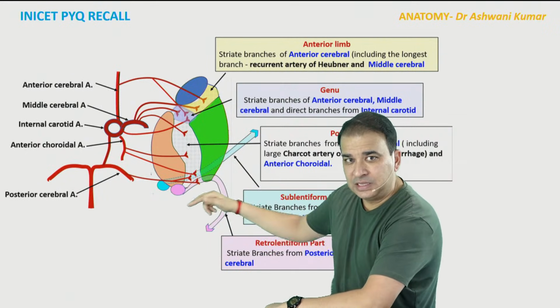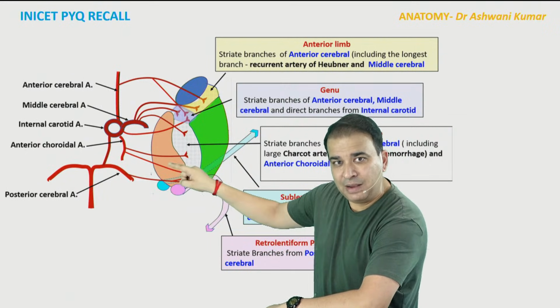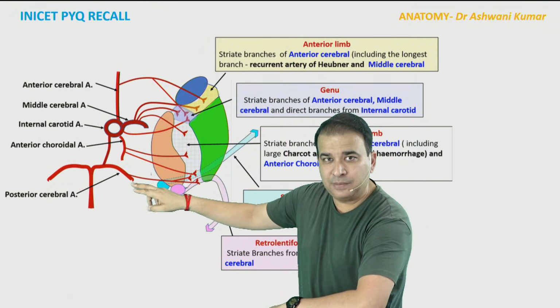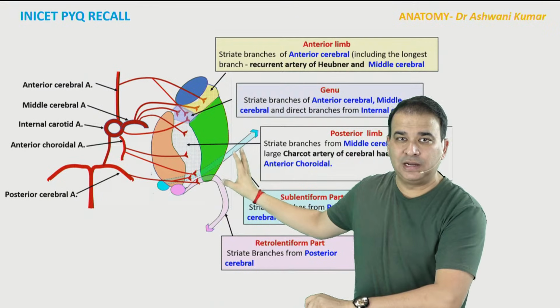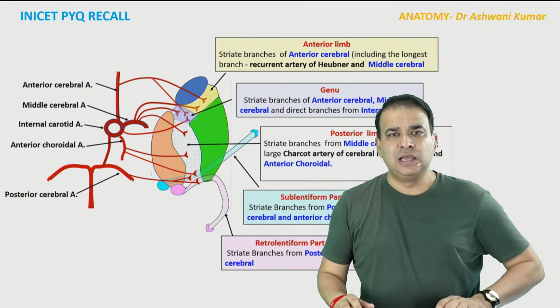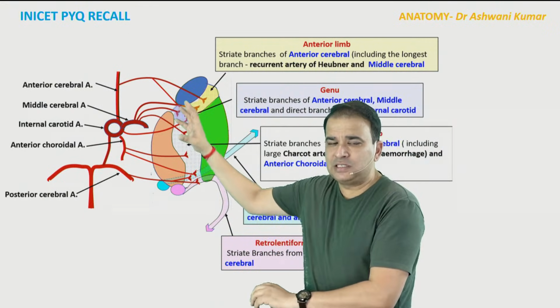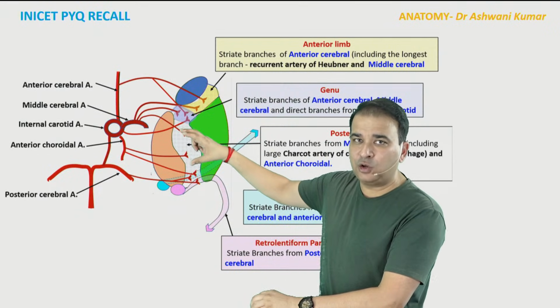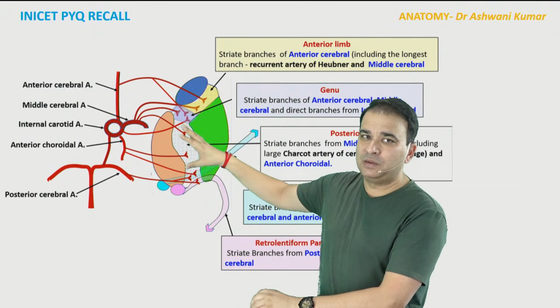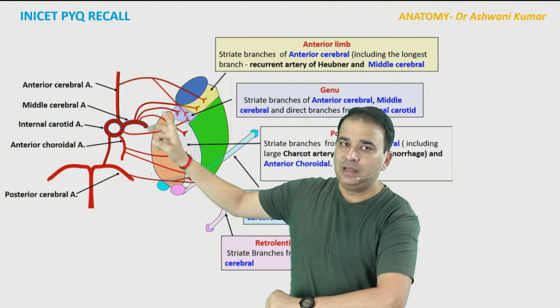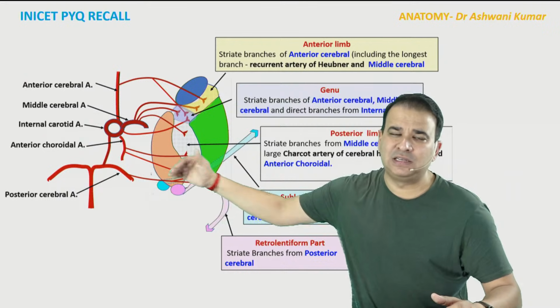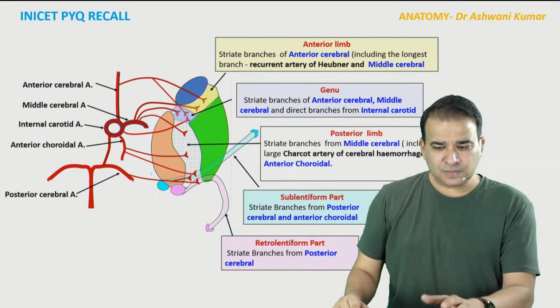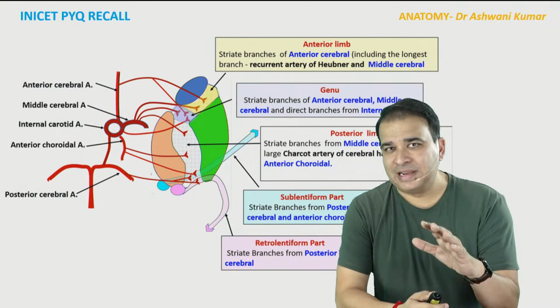The retrolentiform part, which is present at the back, is supplied again by the anterior choroidal and the posterior cerebral, and this posterior cerebral artery also supplies the sublentiform part as well. So you can just broadly see which artery is supplying where, and especially keep an eye on the posterior limb. That posterior limb is supplied by the branches of the middle cerebral. It is supplied by the anterior choroidal, and some branches of the posterior cerebral also supply it in the caudal part as well.